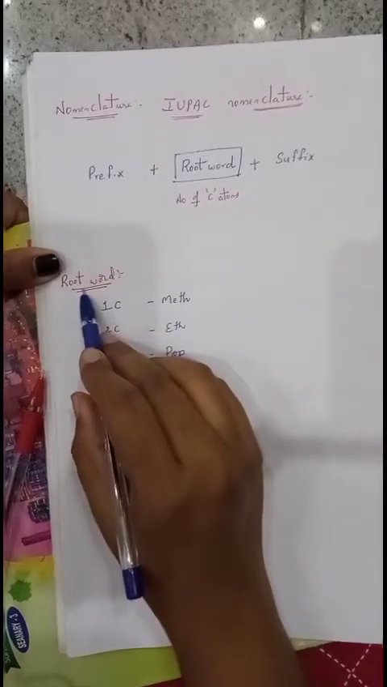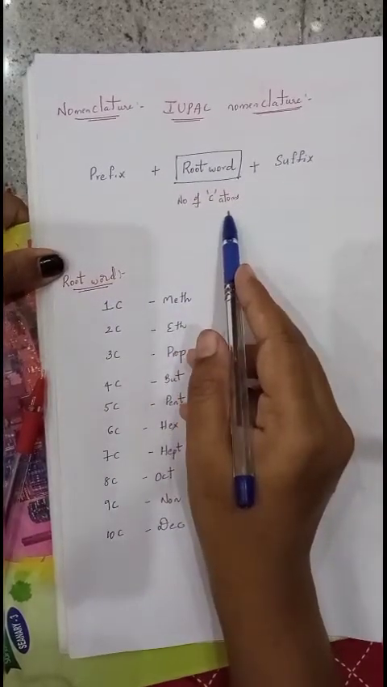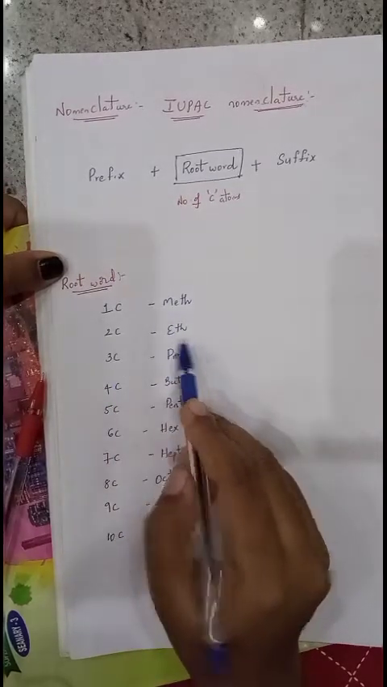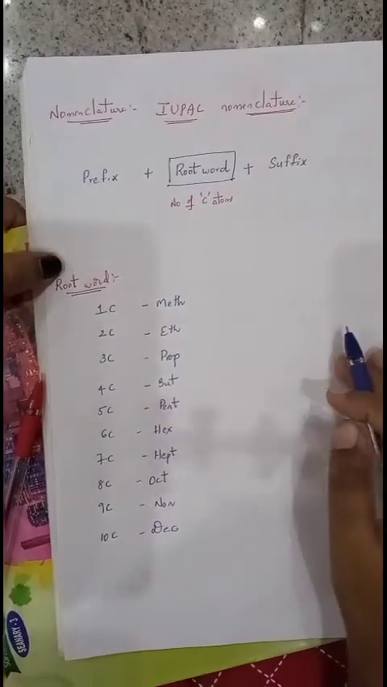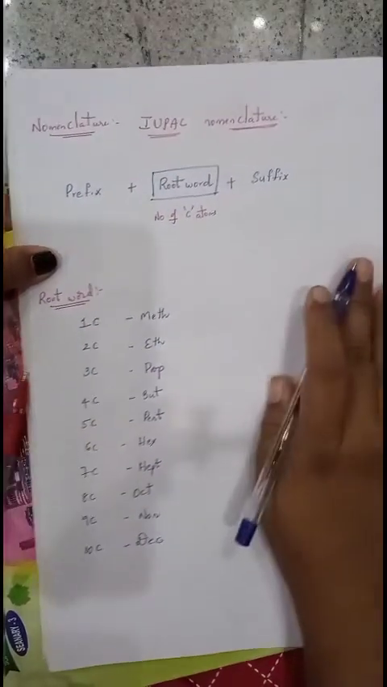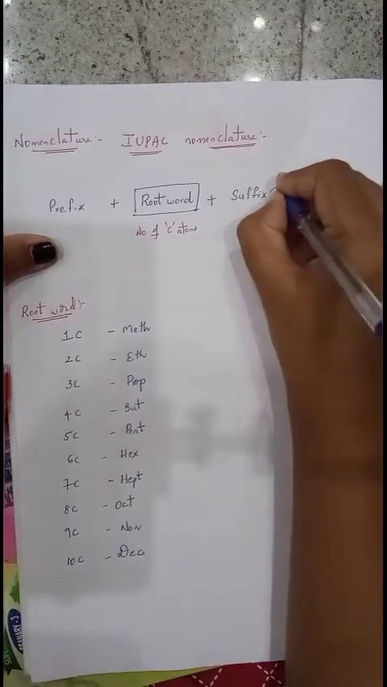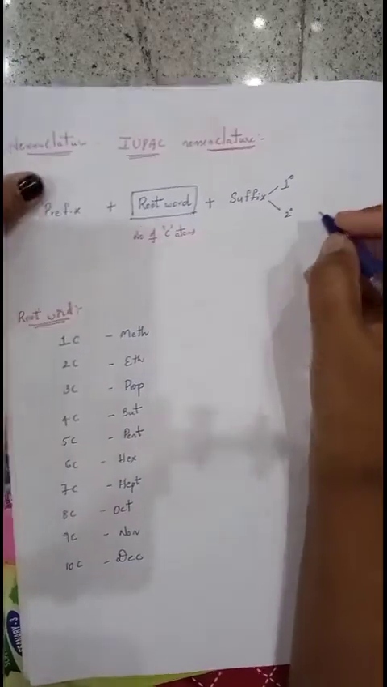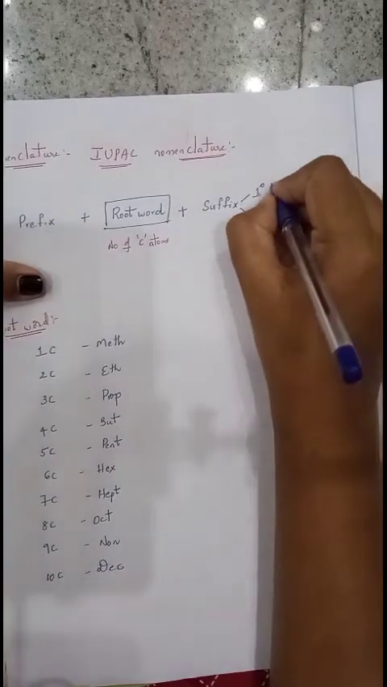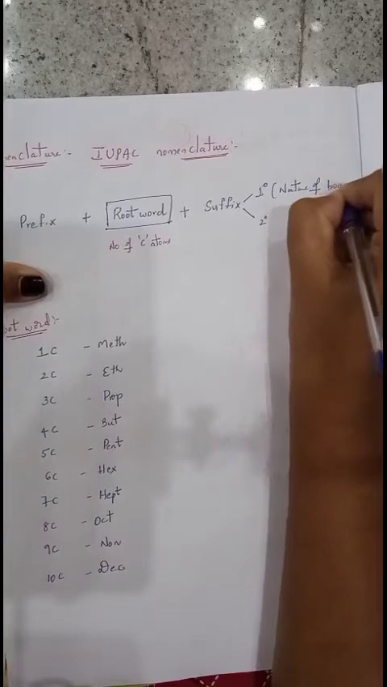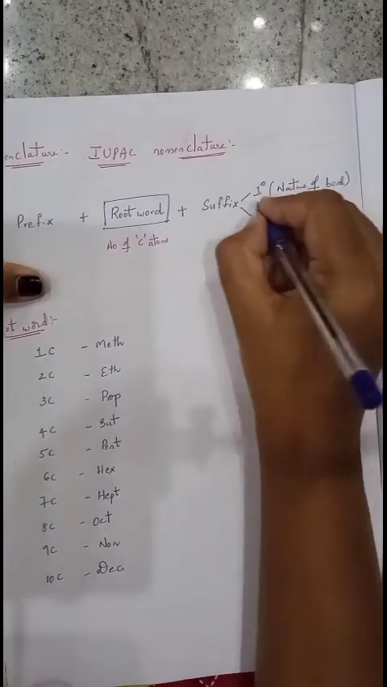So, root word always represents the number of carbon atoms. With 1 carbon atom, we write the root word as meth. With 2 carbon atoms, eth, and so on. After the root word, whatever other word comes is called the suffix. There are 2 important types of suffixes: primary and secondary. Primary suffix always represents the nature of bond.